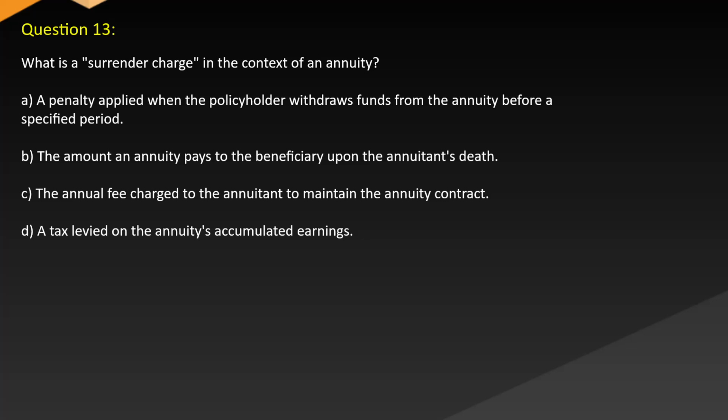Question 13. What is a surrender charge in the context of an annuity? A. A penalty applied when the policyholder withdraws funds from the annuity before a specified period. B. The amount an annuity pays to the beneficiary upon the annuitant's death. C. The annual fee charged to the annuitant to maintain the annuity contract. D. A tax levied on the annuity's accumulated earnings.